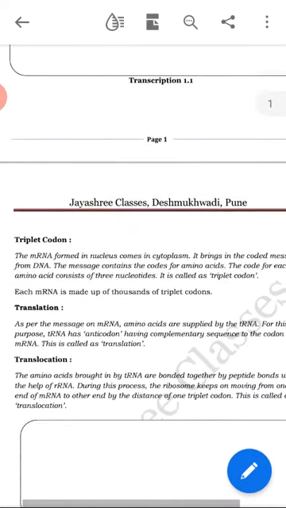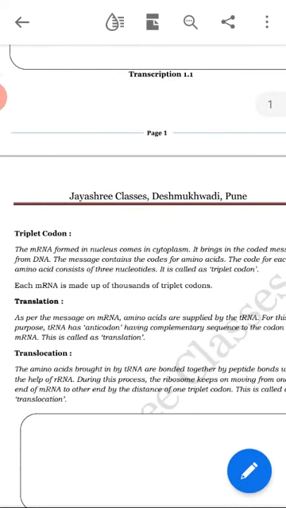Next we saw triplet codon. These instructions given by DNA to RNA are in the form of codes of nucleotides. There are 4 nucleotides in DNA: adenine, guanine, thymine and cytosine. 3 nucleotides form one sequence, one code, and these are transferred from DNA to RNA by mRNA. They go towards the rRNA, which is ribosomal RNA, which is going to produce ribosomes, that means proteins, amino acids.